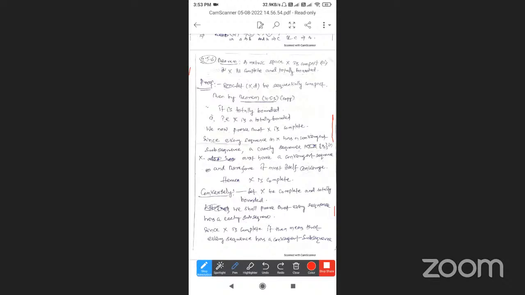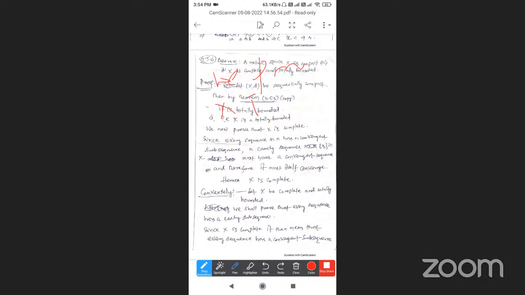Now, suppose (X, d) is a sequentially compact metric space. By the previous theorem, it is totally bounded. So totally bounded is completed.